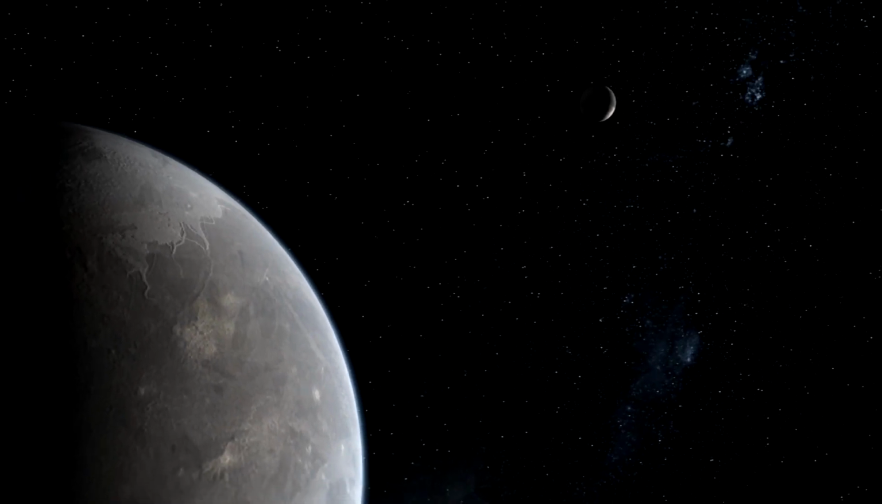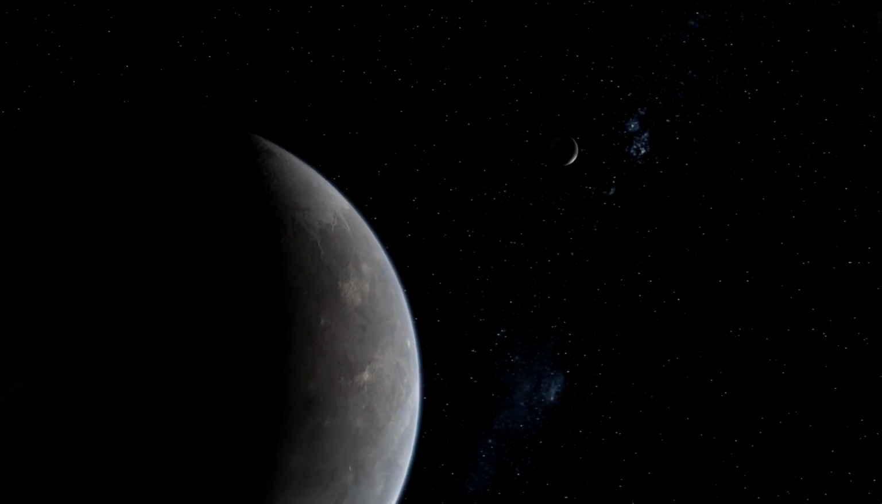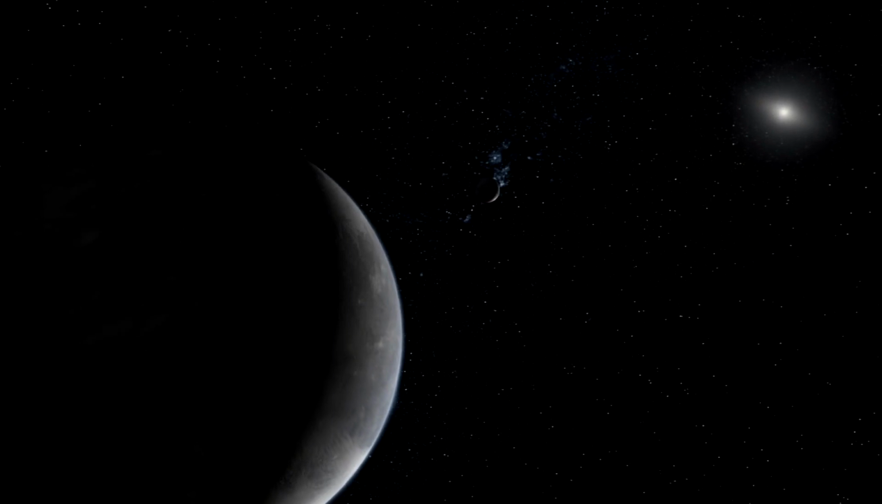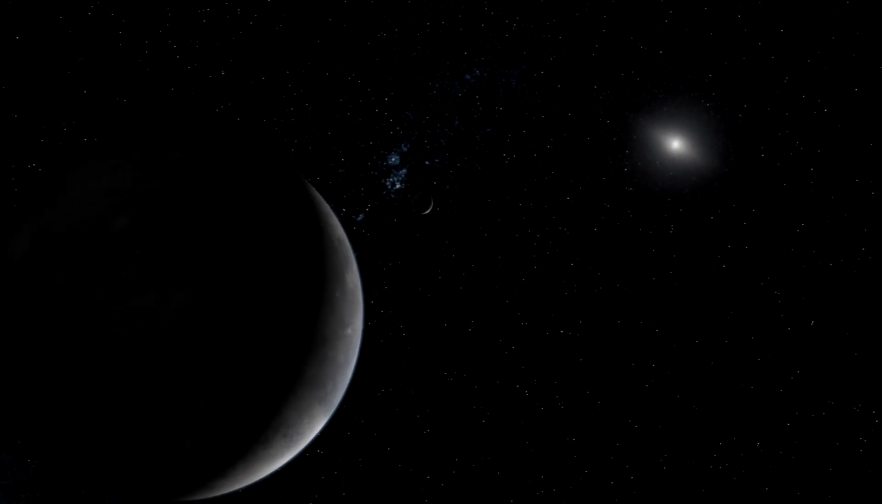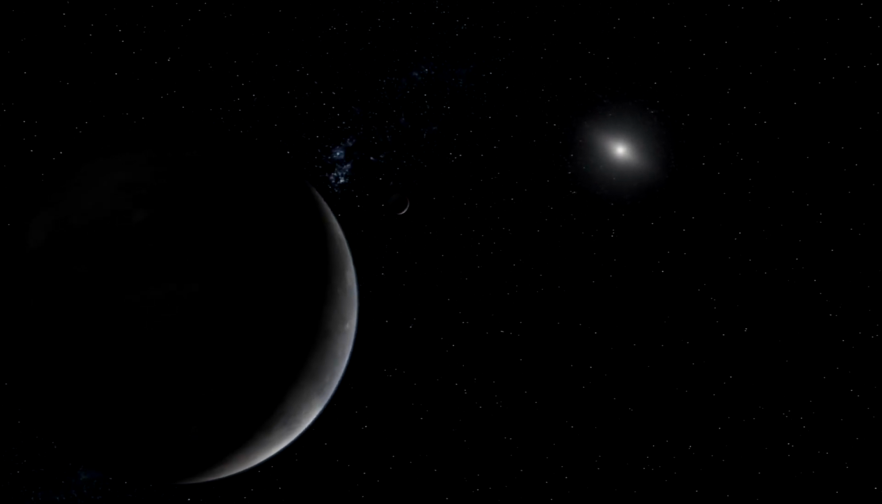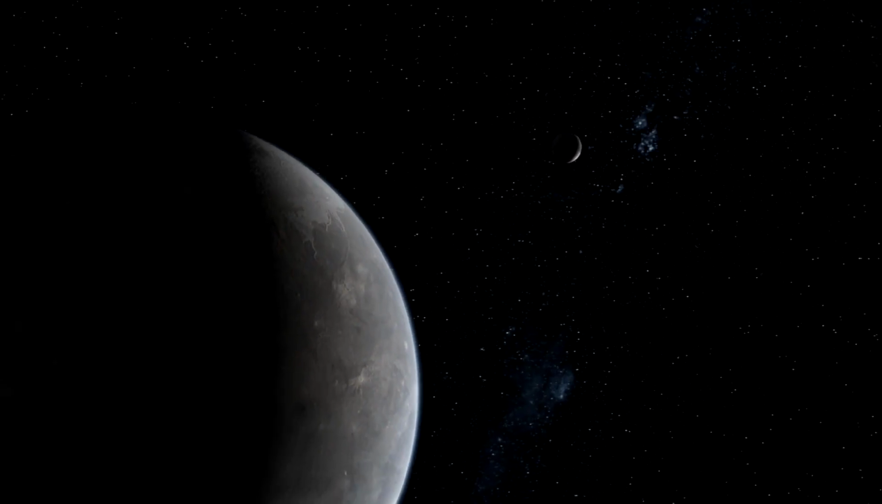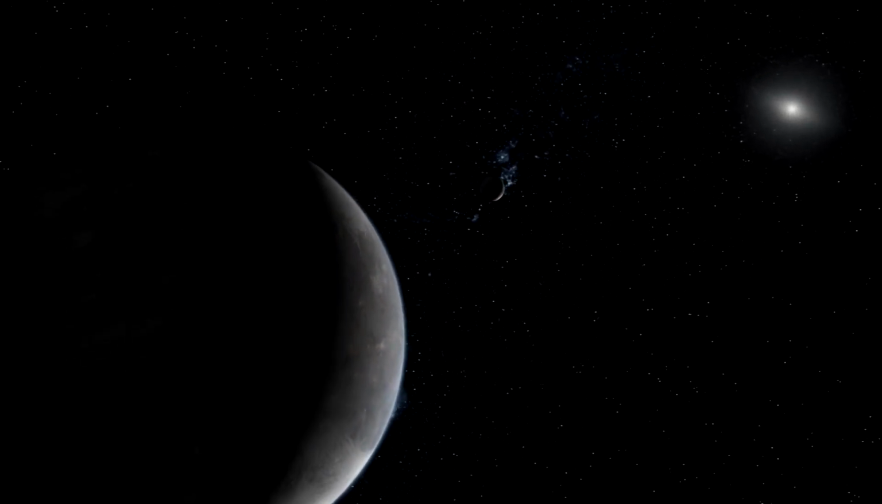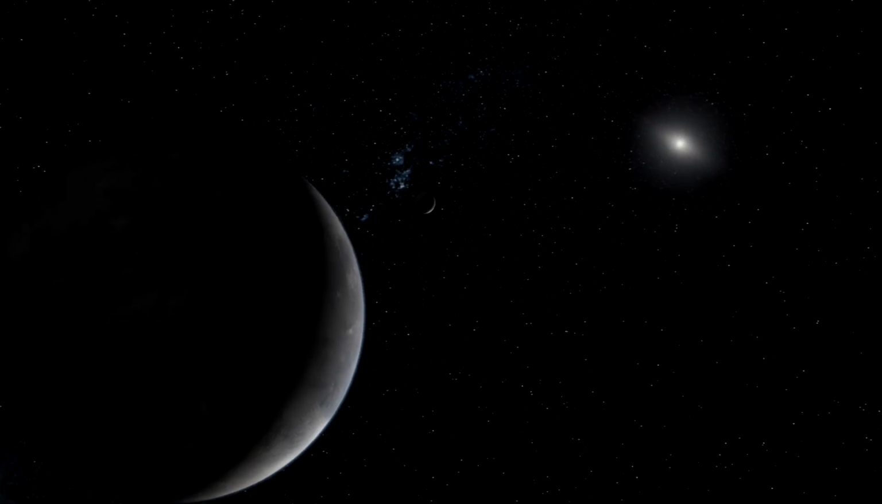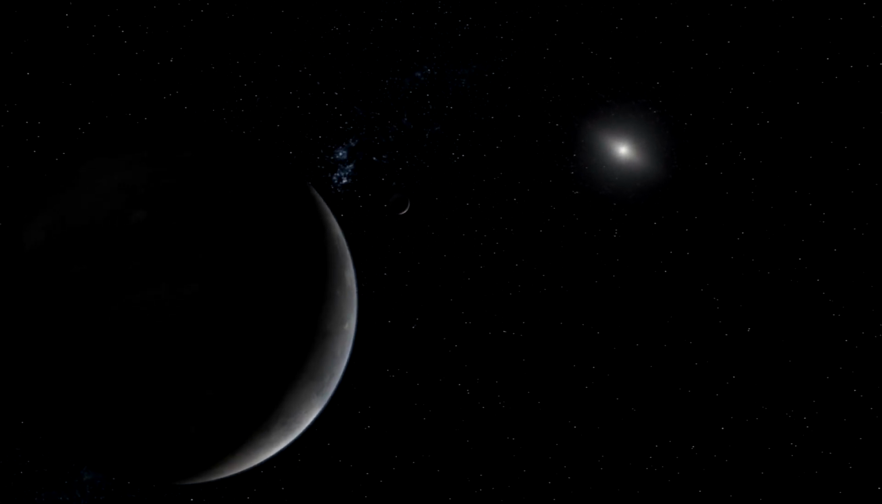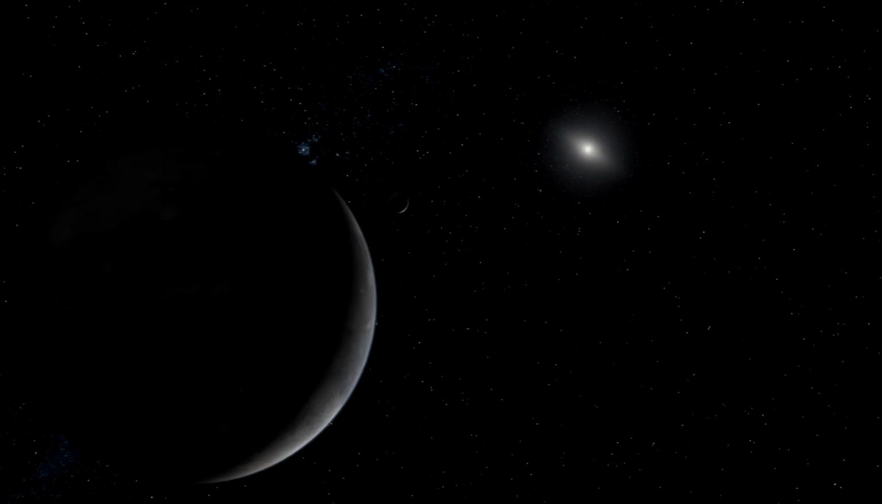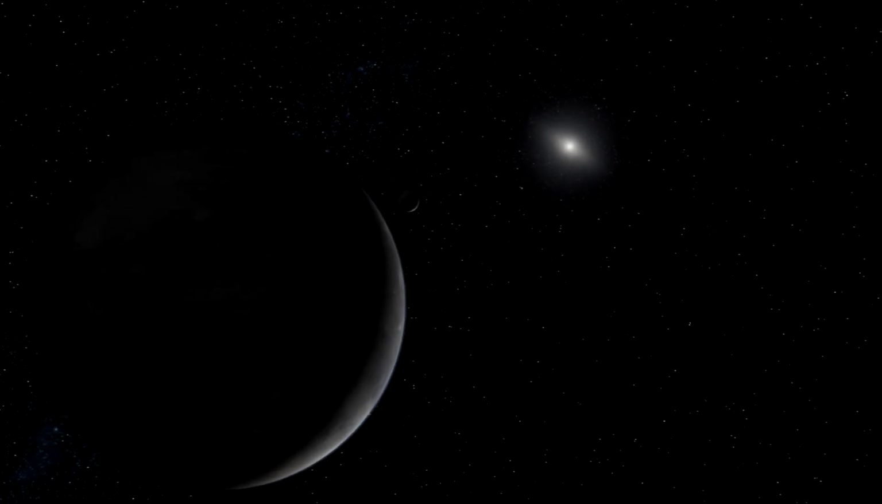It was initially thought to be larger than Pluto, but subsequent measurements have shown that it is slightly smaller. Eris is located in the scattered disk, a region of the solar system beyond the Kuiper belt. It has a highly elliptical orbit that takes it from 30 to 98 astronomical units from the Sun. An astronomical unit is the average distance between the Earth and the Sun.